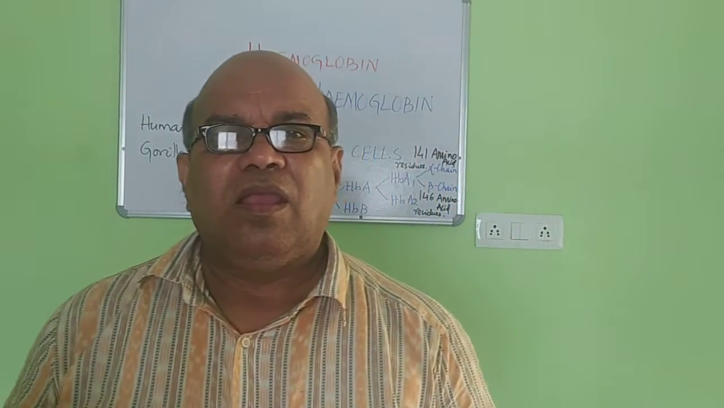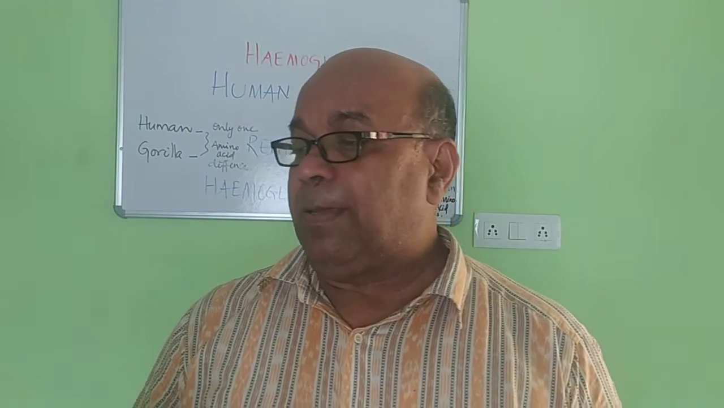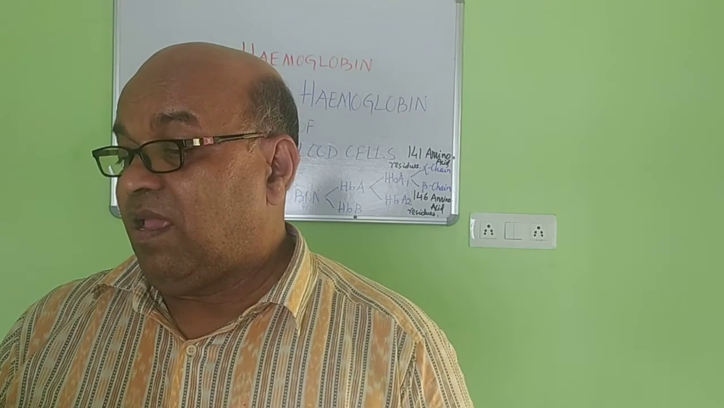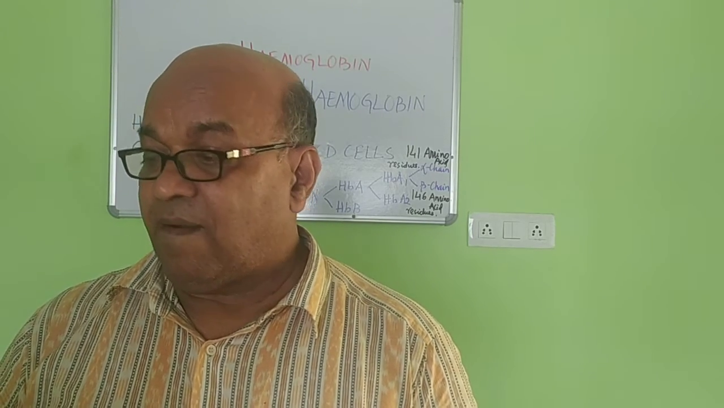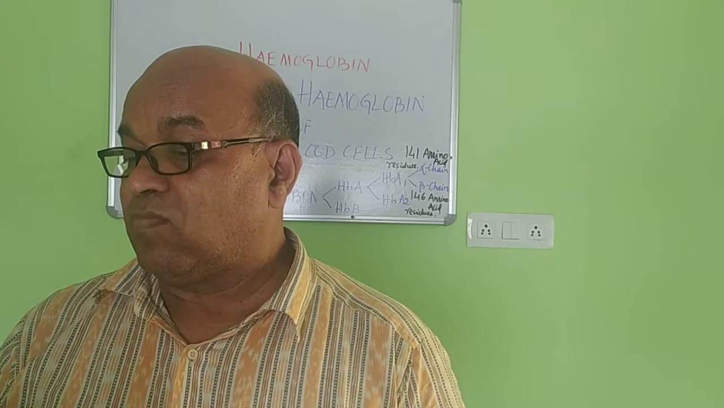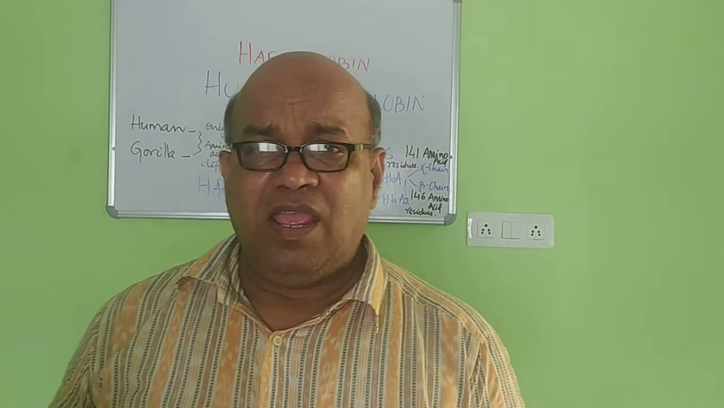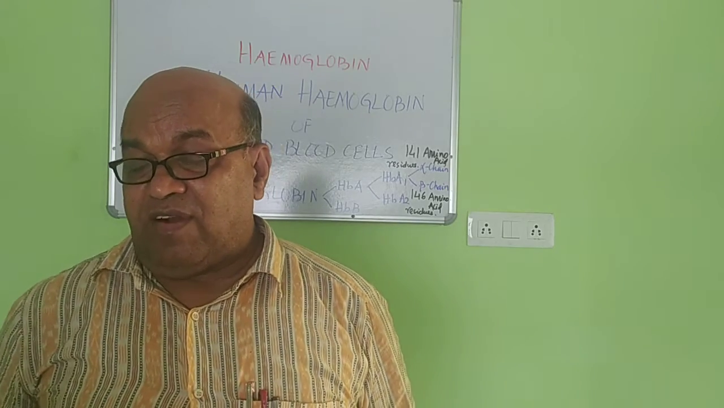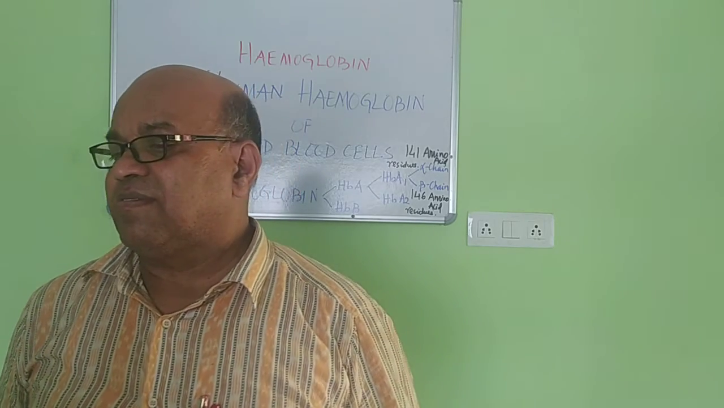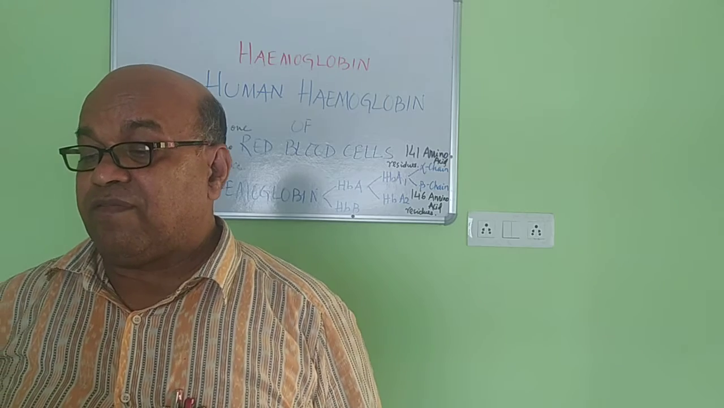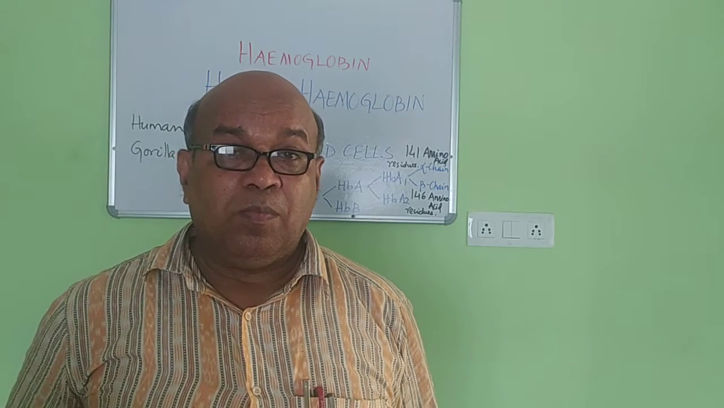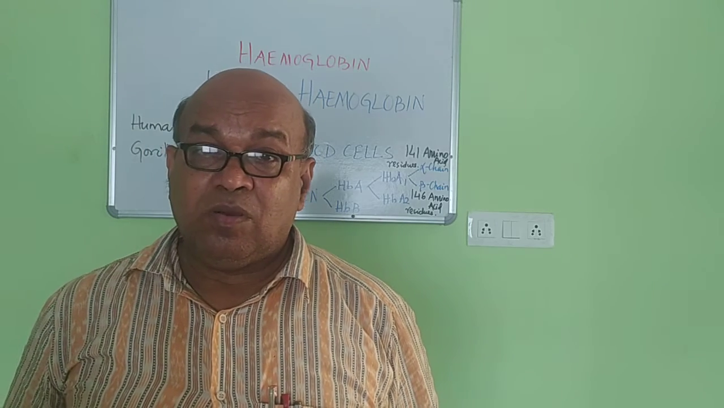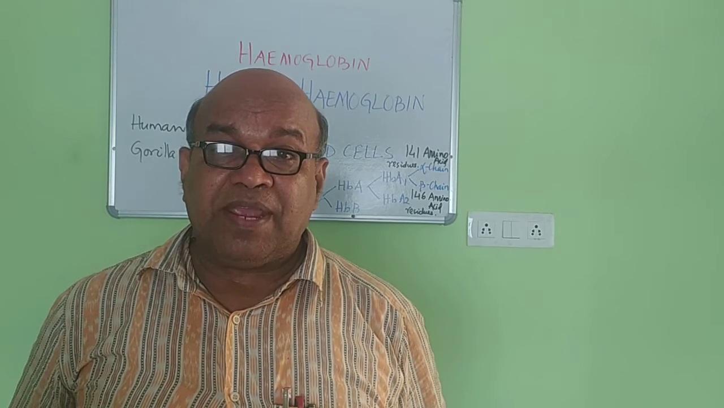Today I will explain to you about the characteristics of hemoglobin of human beings. Human hemoglobin of red blood cells, or RBCs, is formed of 4 polypeptide chains. How many? 4 polypeptide chains.